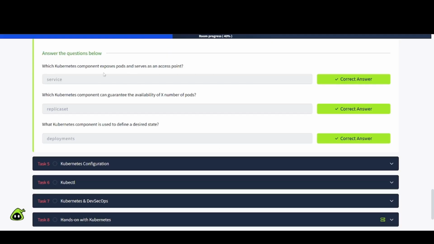All right, so let's take a look at these questions here. Which Kubernetes component exposes pods and serves as an access point? Well, that's going to be the service, as we read above. Which Kubernetes component can guarantee the availability of X number of pods? That's going to be the replica set. And what Kubernetes component is used to define a desired state? That's going to be deployments.